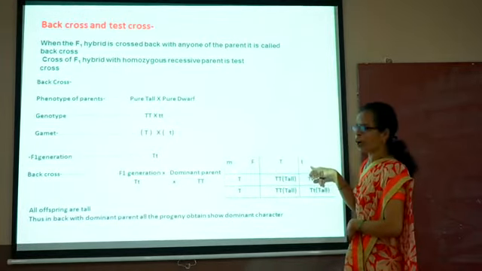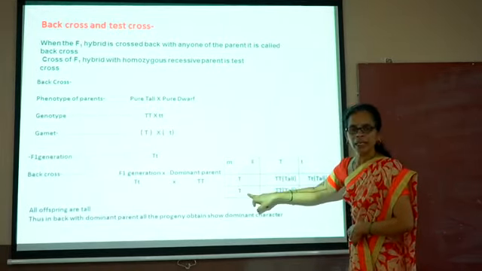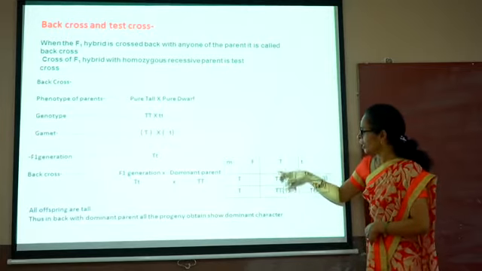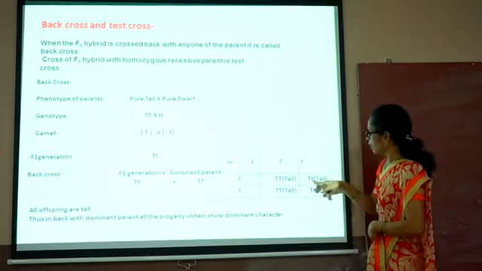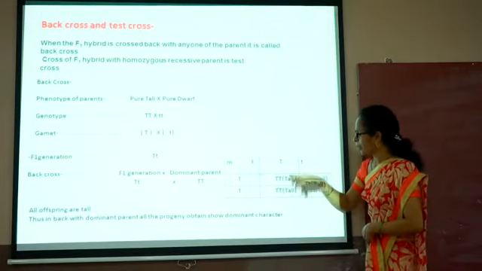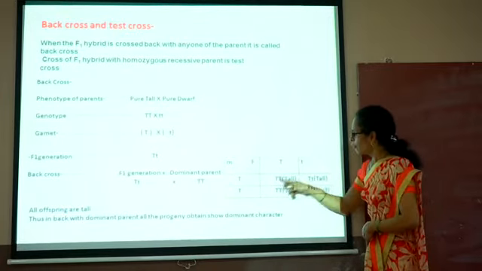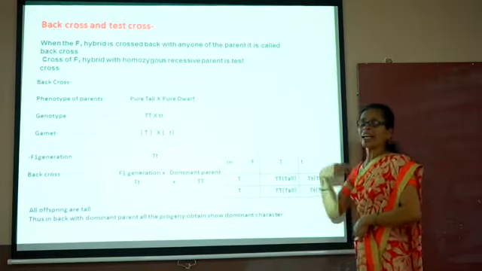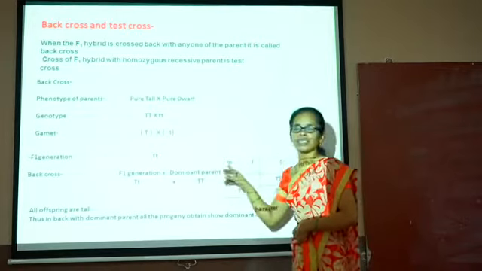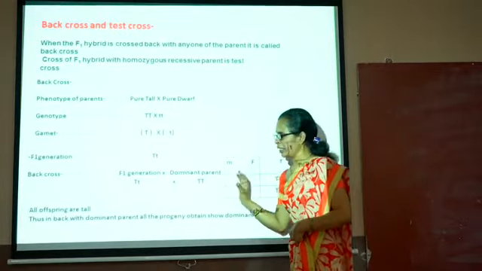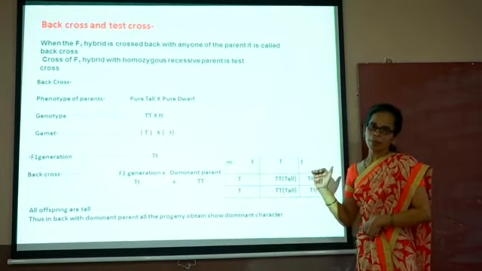The capital T small t is the F1 hybrid and here is the dominant parent, that is capital T capital T. After the crossing we get capital T capital T, that is a tall plant, then capital T small t, that is also a tall plant, capital T capital T, this is also a tall plant, and capital T small t, this is also. From that we see that the tall character is expressed. Therefore the parent is pure and it is dominant. In this way we get the back cross and also the purity of the parent. Next slide.